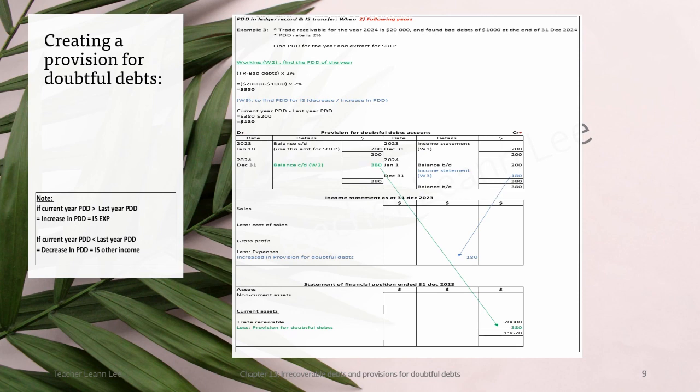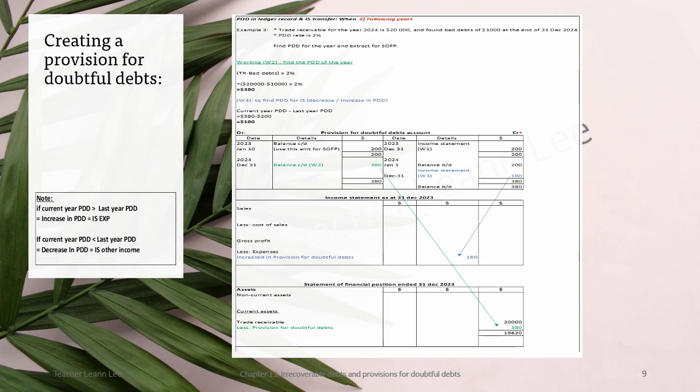This increase by 180. It means that my losses increase now. I always expected 200. Suddenly this year, because of the credit sales increase, therefore, common sense: my credit sales increase, of course my chances of bad debt will increase. And then my income statement must declare this increased amount 180 as a loss.